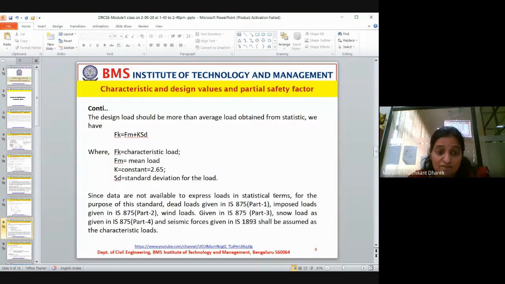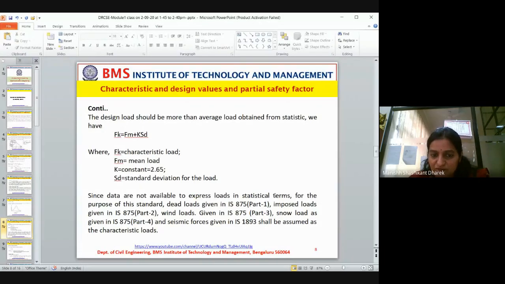What is design load? Before that, we will see this. The design load should be more than the average load obtained from statistics. We have Fk, the characteristic load, equals mean load plus K into standard deviation. Here, the constant K is 2.65 for load and 1.65 for material.